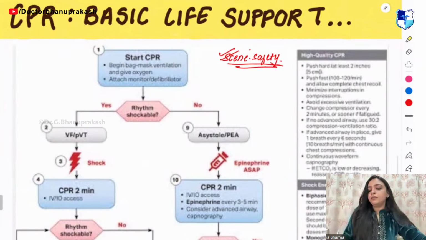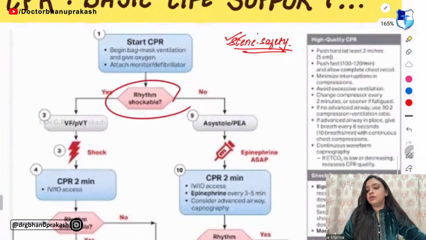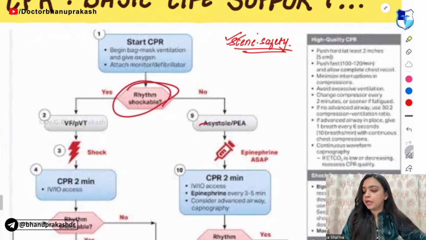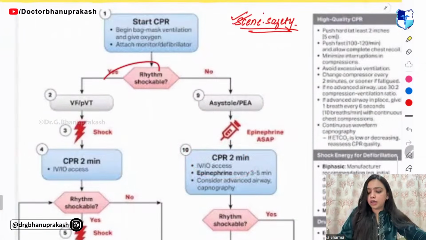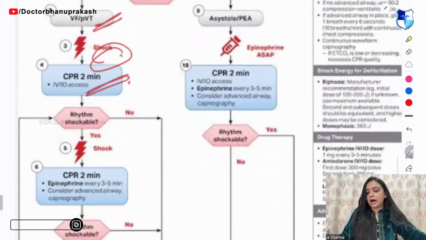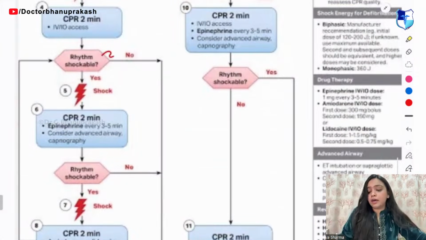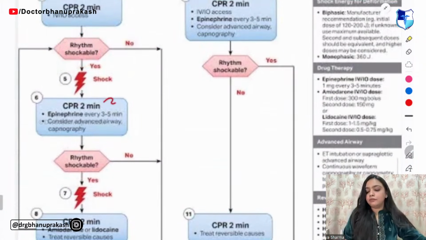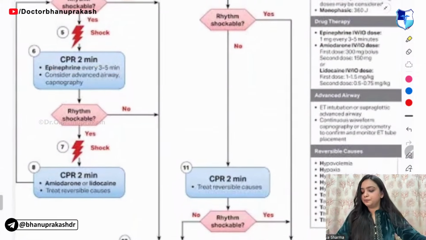Okay. Start the CPR, begin the bag and mask ventilation. Then check the rhythm. Is it shockable or not shockable? If it is not shockable, then it is asystole. You have to give 2 minutes CPR. If it is shockable, then you have to go for the PVT and give the shock and give the CPR again. Then again you have to check whether the rhythm is shockable or not shockable. Give the CPR and give epinephrine every 3 to 5 minutes.